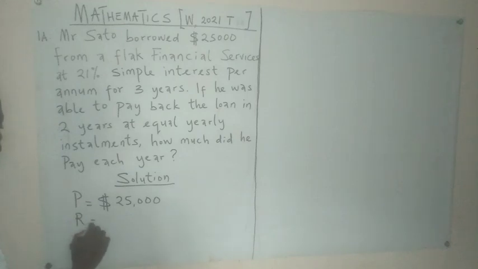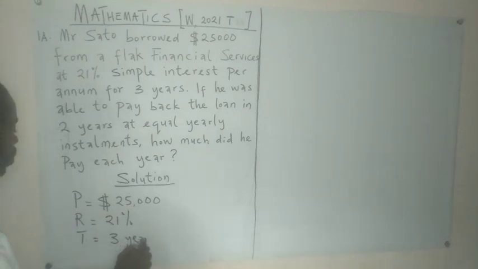The rate is 21% simple interest per annum, and the time is equal to 3 years.